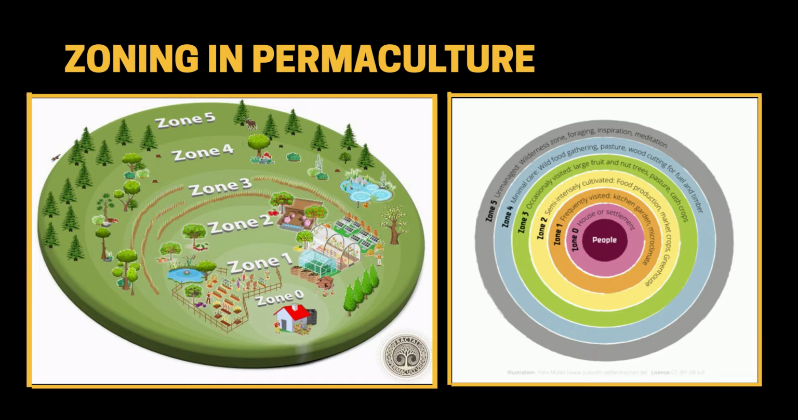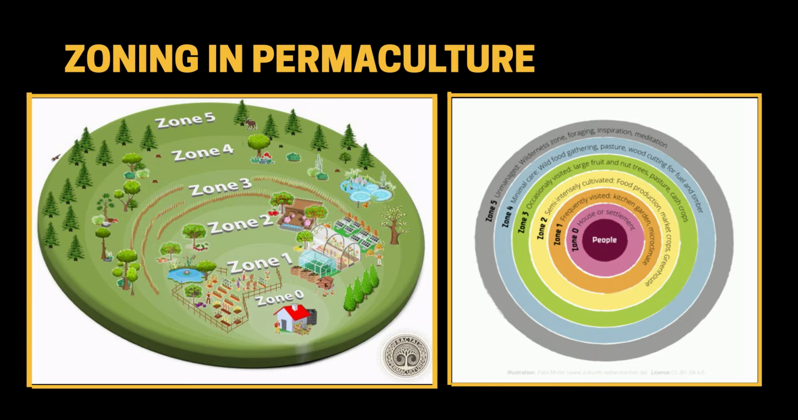Zone 0, the house or home center. Here, permaculture principles would be applied in terms of aiming to reduce energy and water needs, harnessing natural resources such as sunlight, and generally creating a harmonious, sustainable environment in which to live and work. Zone 0 is an informal designation, which is not specifically defined in Bill Mollison's book.